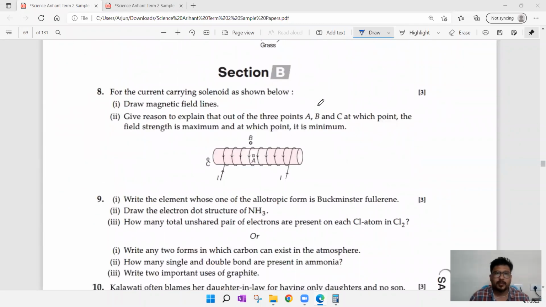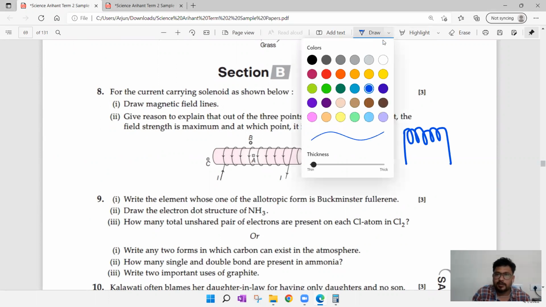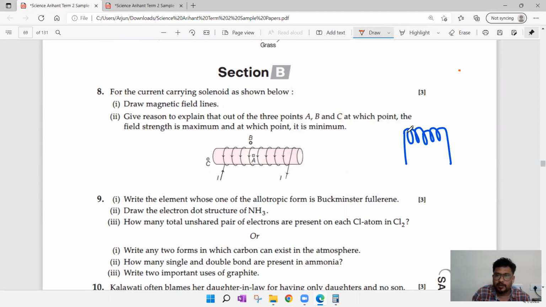Then while coming to section B, 8th question, 3 marks. For the current carrying solenoid as shown below, draw magnetic field lines. Yeah, it is quite simple. So if you have a solenoid, how to draw the magnetic field line? Exactly, it will be like a bar magnet. So you can draw a magnetic field line like this.